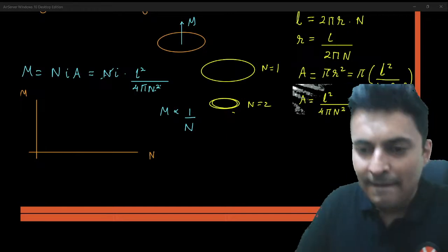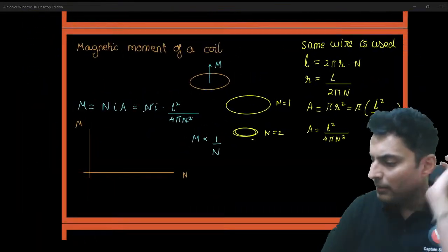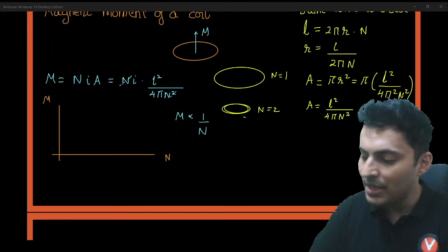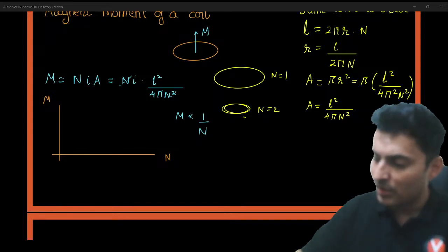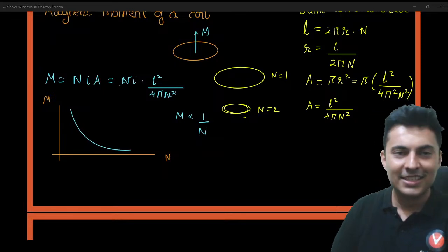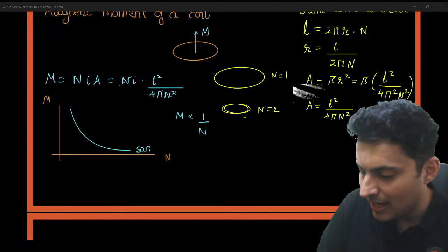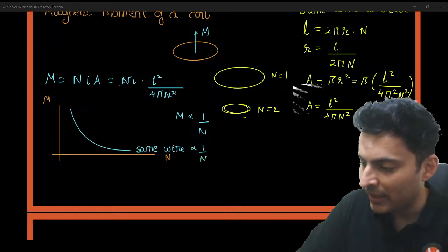Yes. For all the lectures, whatever derivations are required, we'll try to do that. Yes, definitely. Yes, my dear students, it will be inversely proportional. So hence the graph will be something like this. This is for the same wire. For the same wire, it is inversely proportional to n.